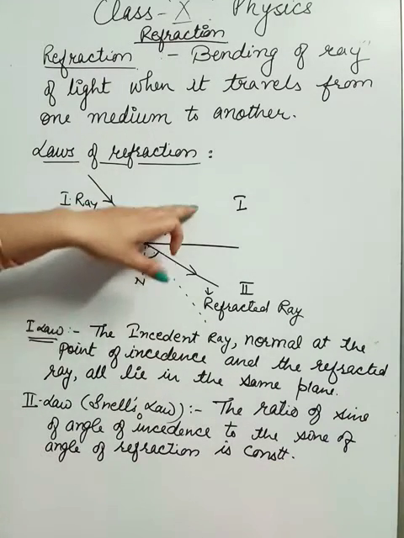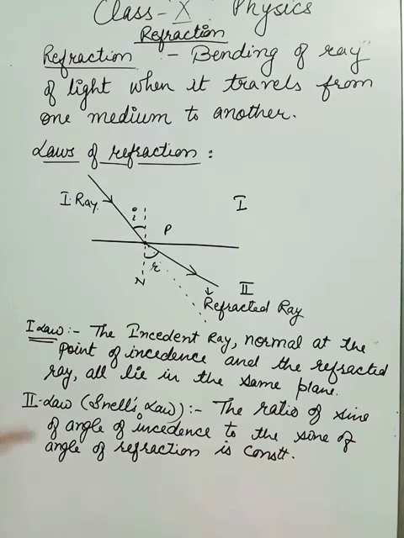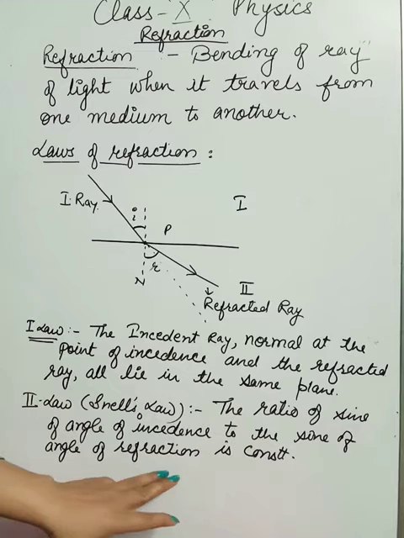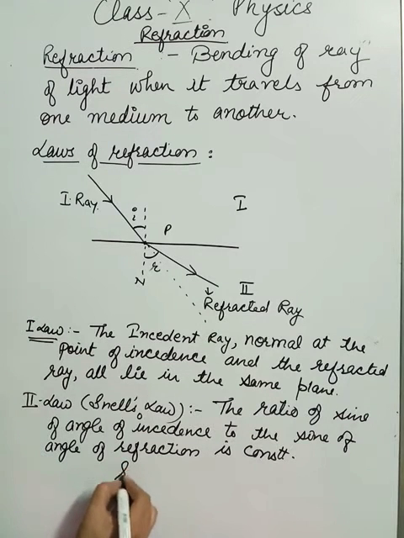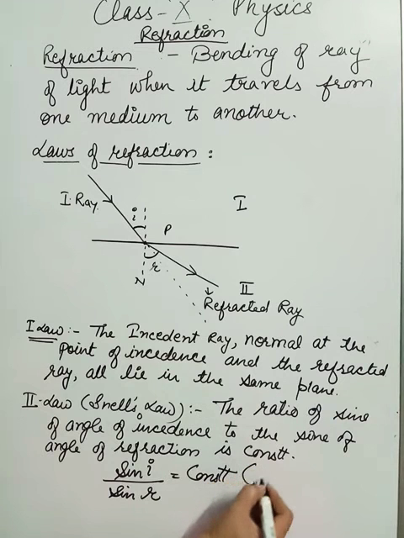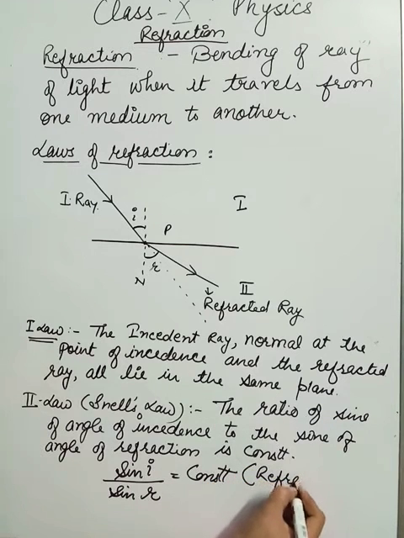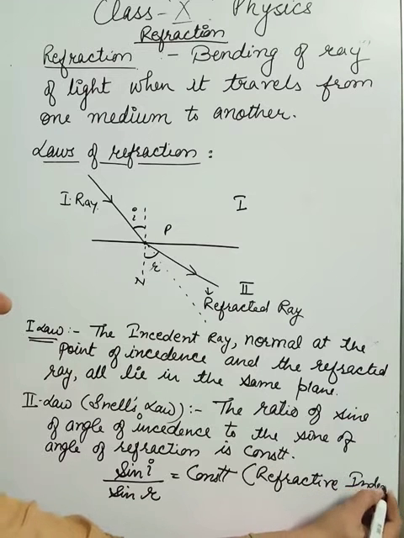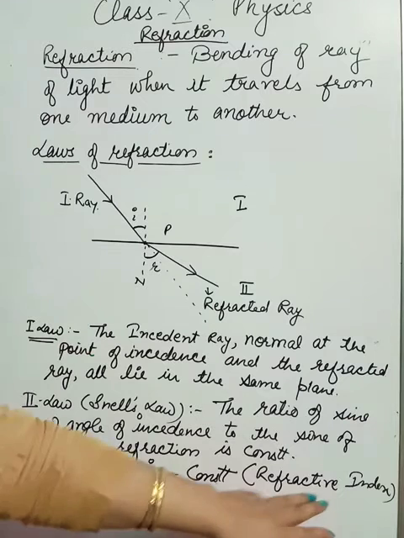If we are always taking two particular media, in that case the ratio of sine of angle of incidence to the sine of angle of refraction comes out to be constant, that is sine of angle i to sine of angle r is constant, and we call it the refractive index. This we will discuss later in detail, what the refractive index is.